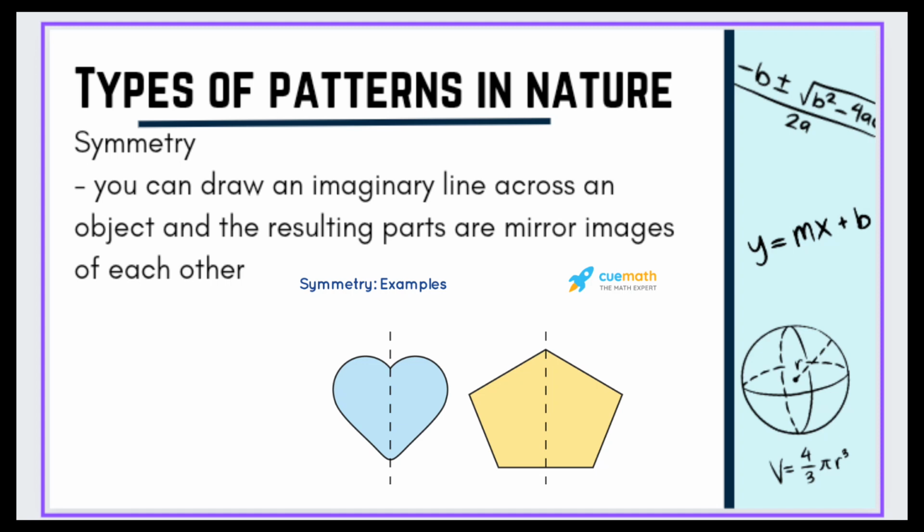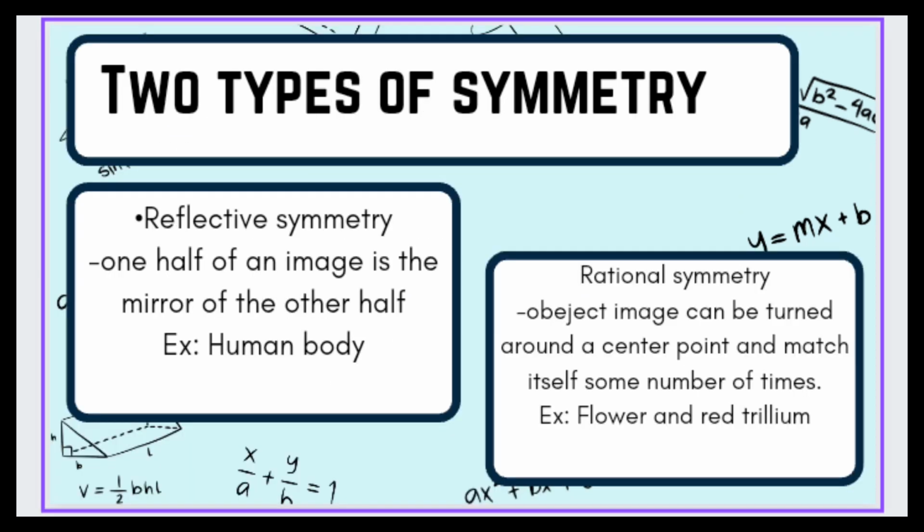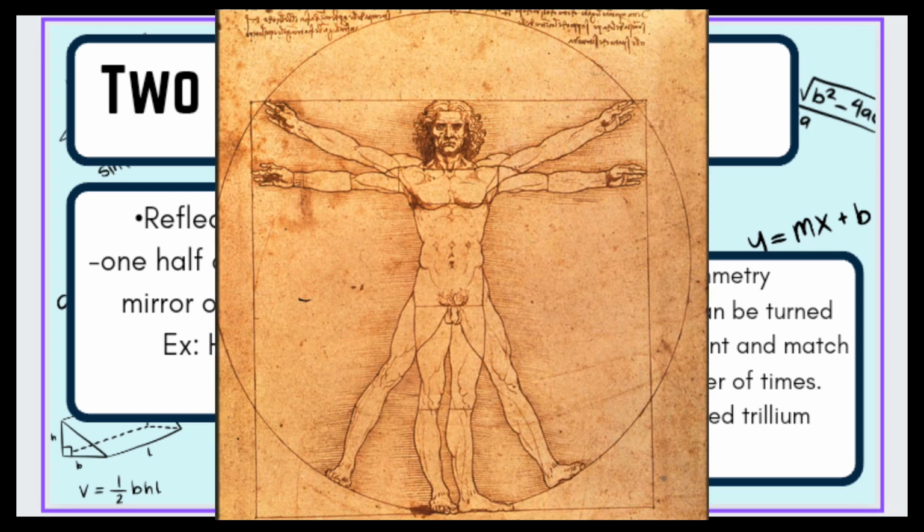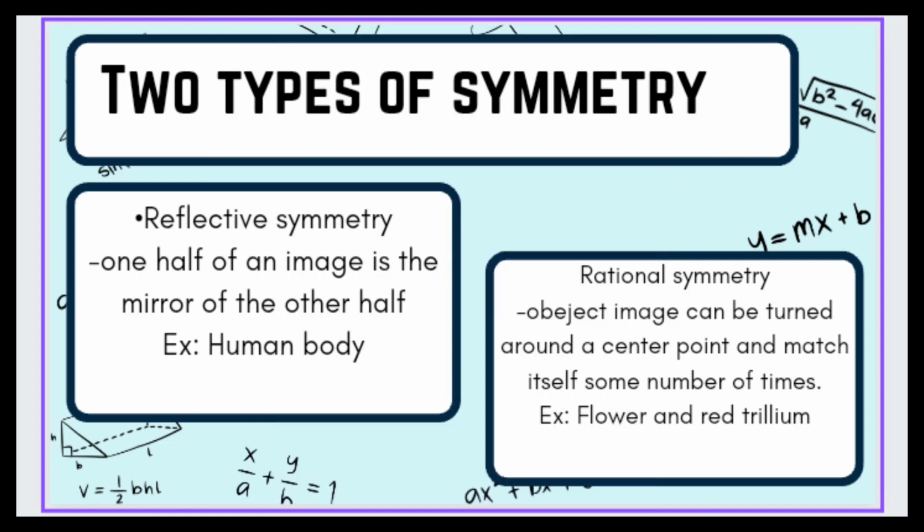Symmetry. You can draw an imaginary line across an object and the resulting parts are mirror images of each other. There are two types of symmetry. Reflective symmetry means that one half of an image is the mirror of the other half. For example, the proportion of the human body.